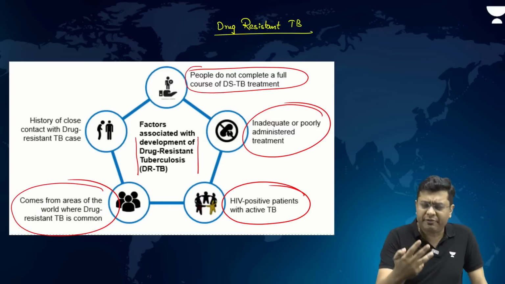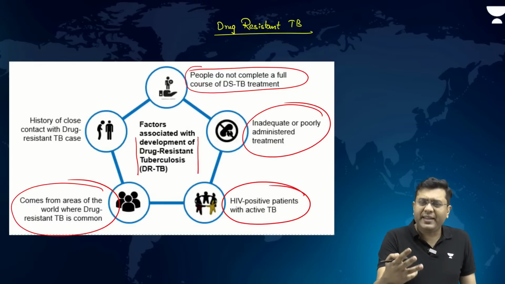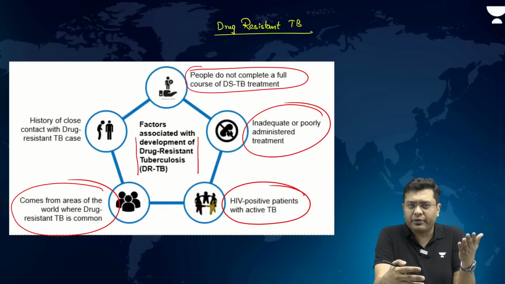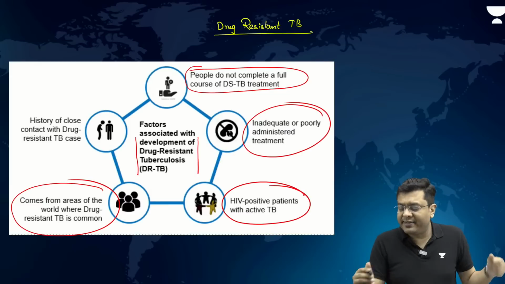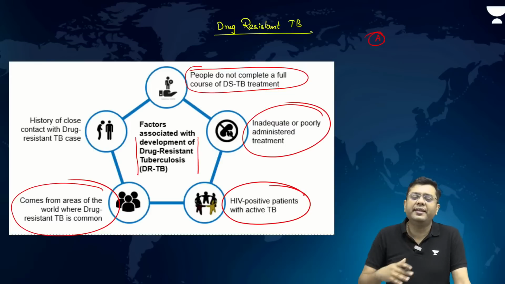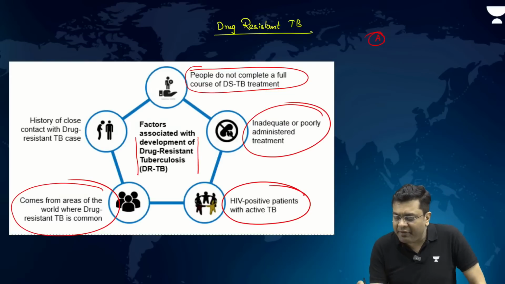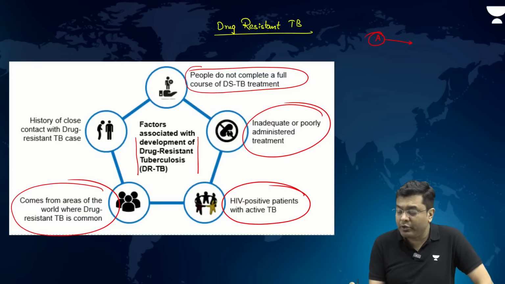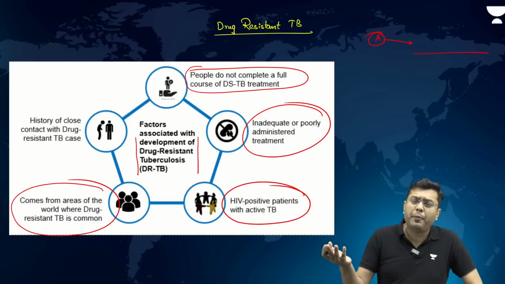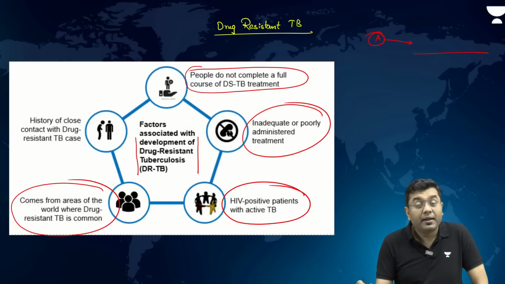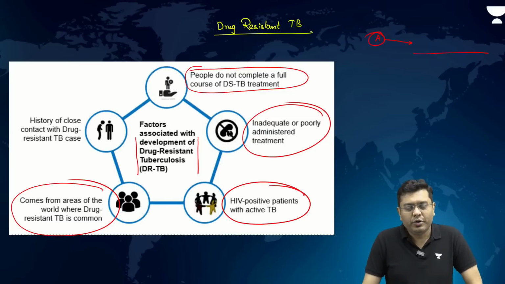Then areas of the world where drug resistant TB is common. So it is a common infection. It is something which spreads easily. Microbes develop that kind of a tendency of resistance. So let's suppose an individual is suffering from that drug resistant TB. He or she intermingles in the wider population. So they will spread that particular microbe which is drug resistant to the larger population. The larger population might not have been impacted by TB ever before, but then slowly and steadily those drug resistant cases will start to dominate.